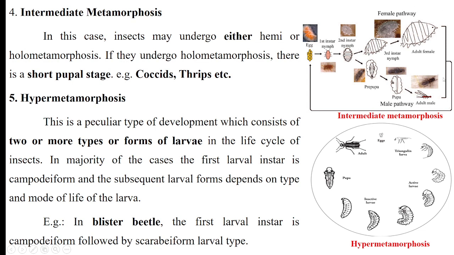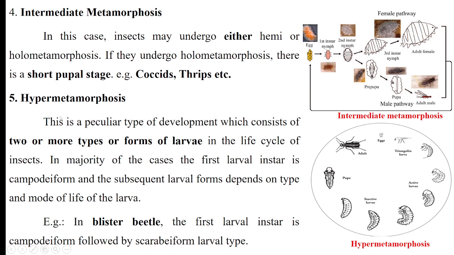So you can see the development of the female is different, through simple metamorphosis, and the development of the male is different, that is through complete metamorphosis. Hence this type of metamorphosis is called the intermediate type of metamorphosis.